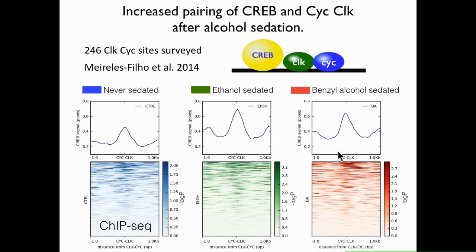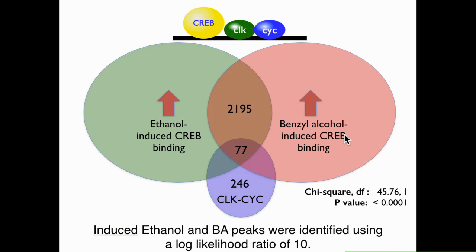Now, when we then looked at the pairing between clock, cycle, and CREB, and this is using data from Mireles Filho in a Current Biology paper in 2014, what we saw is that in never sedated animals there's quite a coincidence of CREB and clock cycle sites, but that this particular motif increases in ethanol and benzyl alcohol sedated animals.